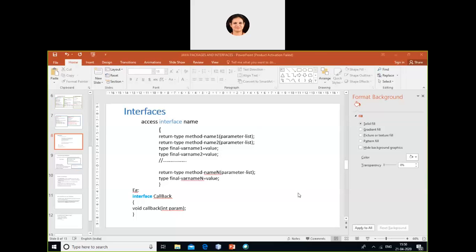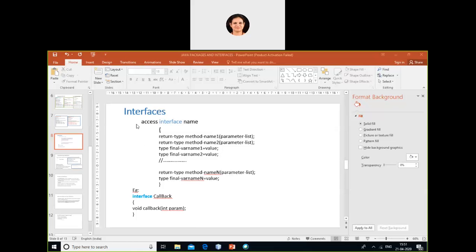So an interface is another way to achieve abstraction in Java, and it is a completely abstract class. When I say it is an abstract class, what does it mean? I am only going to specify what the methods are. The implementation of the methods will be specified later. So in the interface, we will only specify what the methods are. It is a completely abstract class which is used to group related methods with empty bodies. So we are not going to specify what the body should contain. It will be empty bodies.